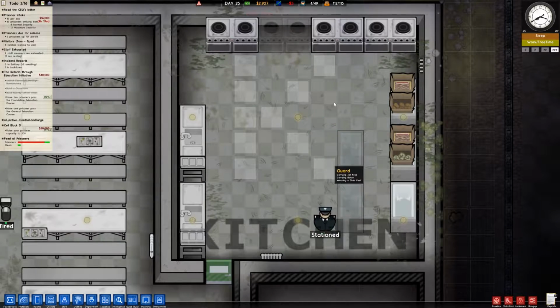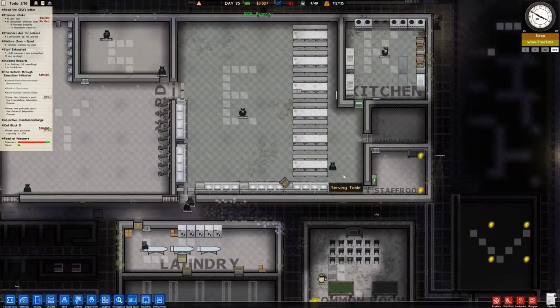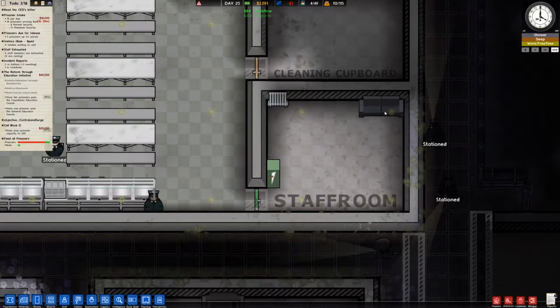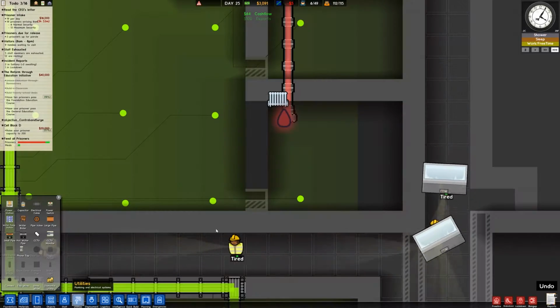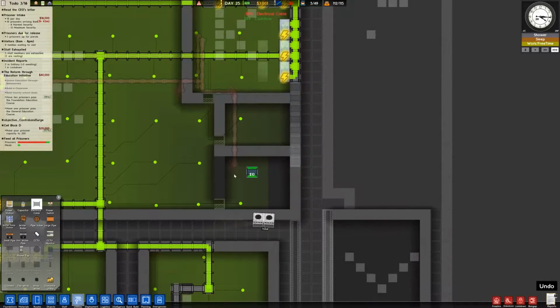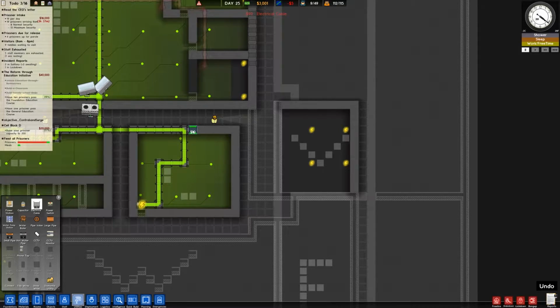I'm actually going to get rid of that one. I'll probably put another row of cookers right here. So, okay, that's good. Cleaning cupboard is here, and we've got a staff room here now. Although it doesn't look like there's power to the staff room. No, definitely not. But I can drag this down, and then there would be power to the staff room. So, this is the visitor's room, and this needs power for sure.